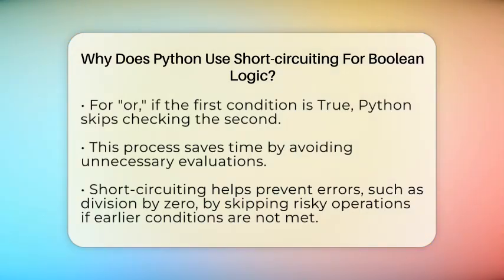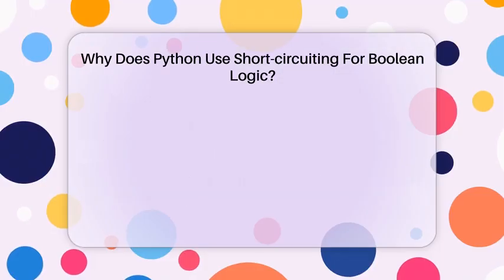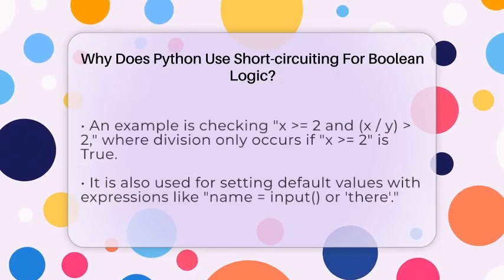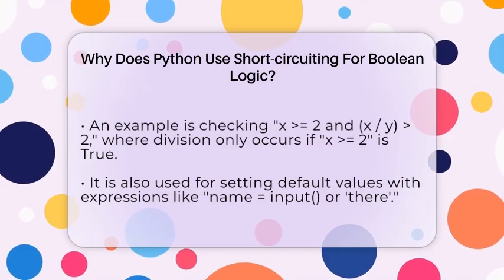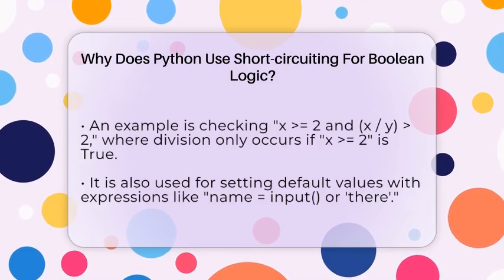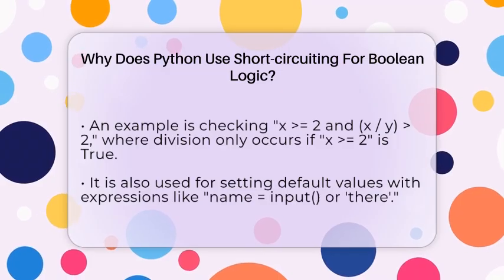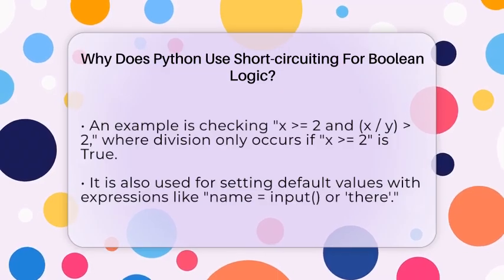With or, if the first condition is true, Python skips checking the rest. So in a > b or a < c, if a > b is true, Python doesn't look at a < c because the answer is already true. This way, Python doesn't waste time on unnecessary checks.